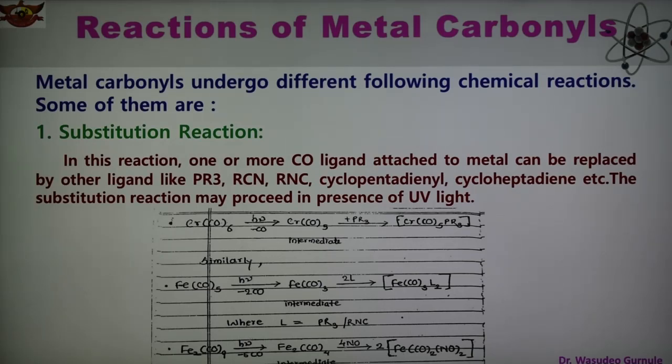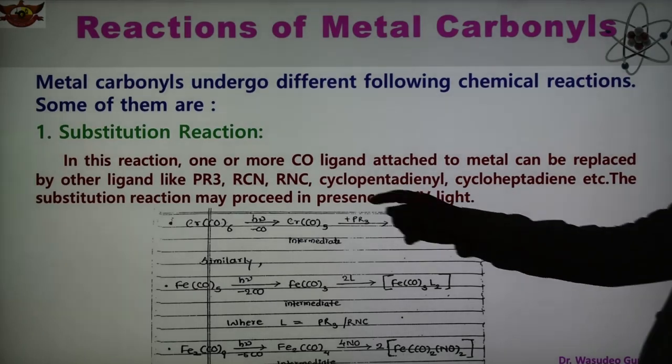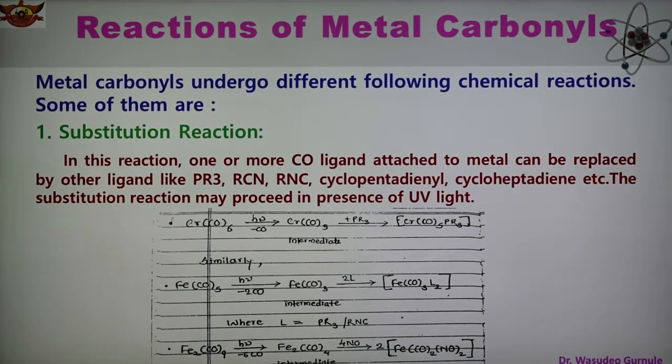So in this reaction, one or more carbon monoxide ligands, or carbonyl groups, attached to the metal can be replaced by other ligands like PR3, RCN, RNC and cyclopentadiene. These reactions proceed in the presence of UV light. So in the presence of UV light the reaction takes place.